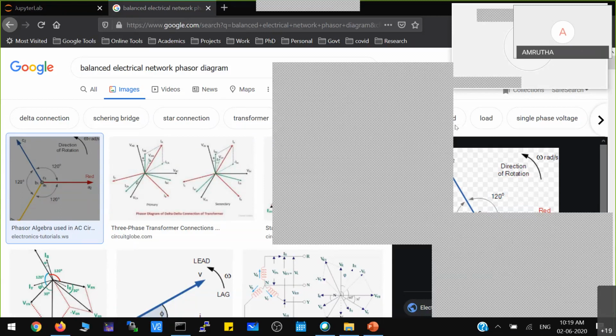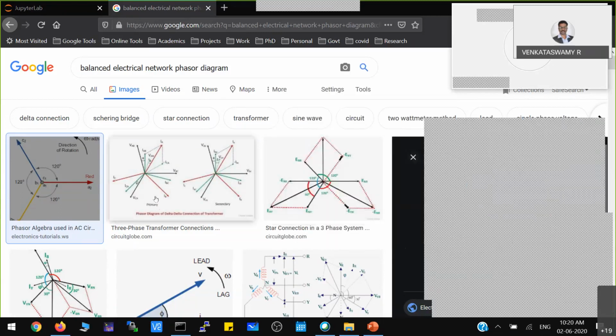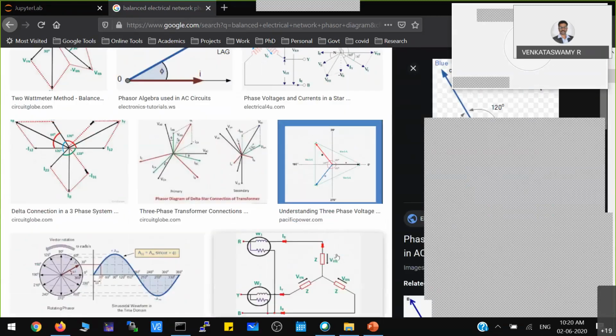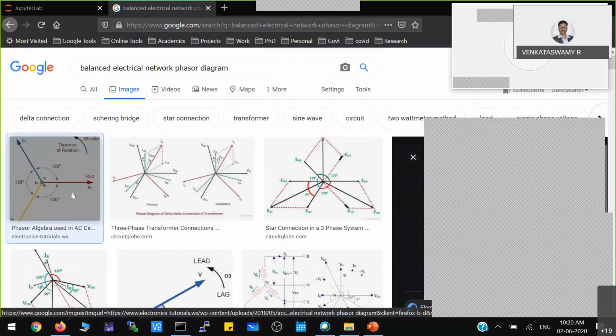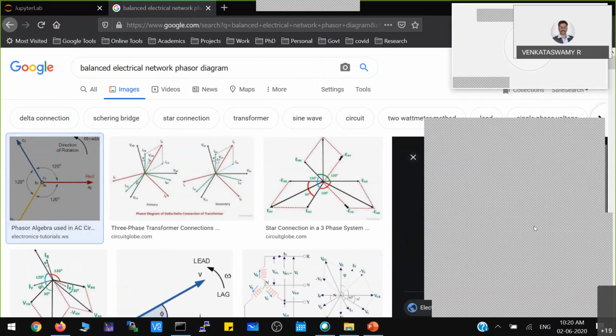So hope you're seeing the phasor diagrams. From this phasor diagram, what you can understand is, if the RYB phase waveforms have a 120-degree phase shift and the magnitude is the same, then you can call that a balanced system.